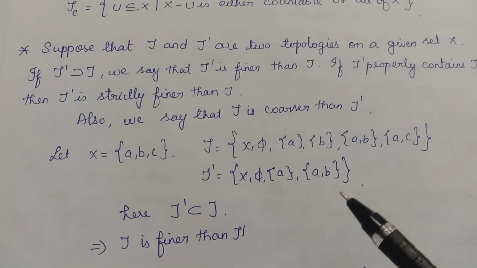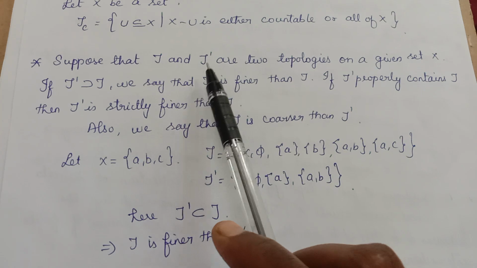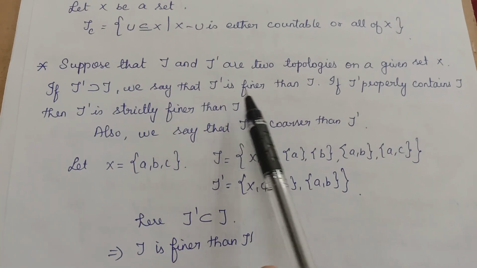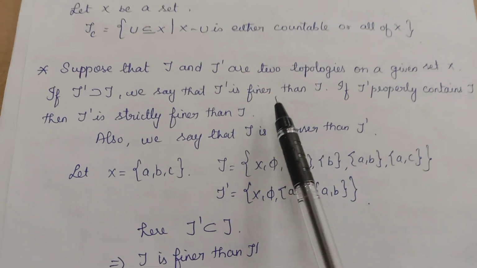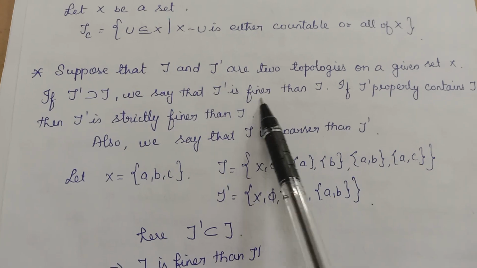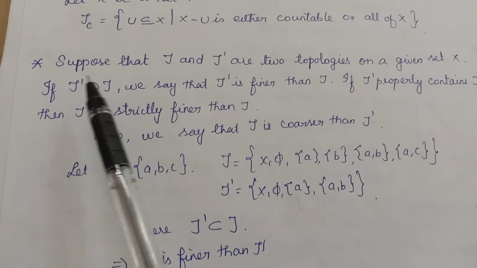Now here comes the comparison of two topologies on a given set X. Let tau and tau dash be two different topologies defined on a set X. Then tau dash is finer than tau if tau dash properly contains tau. That is, tau dash is a superset of tau.